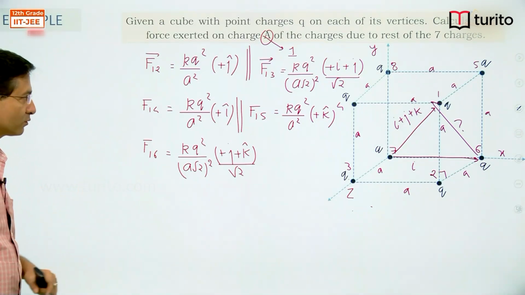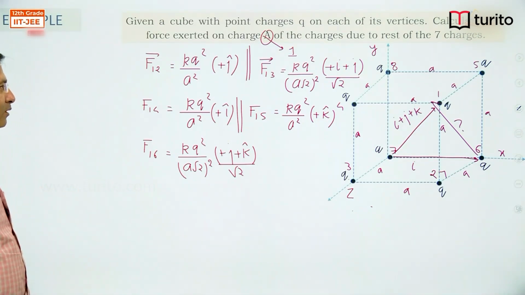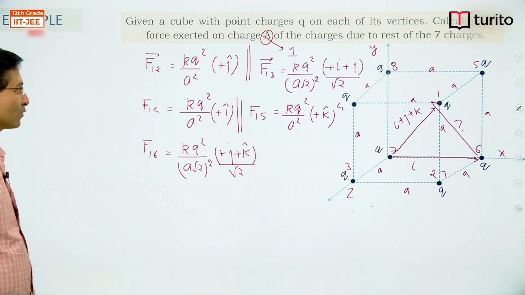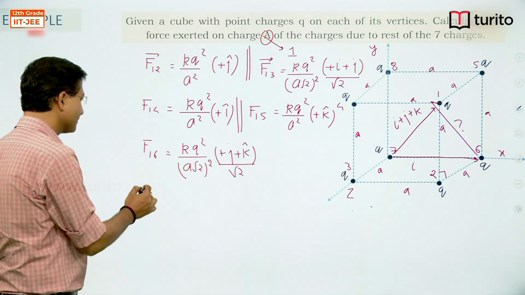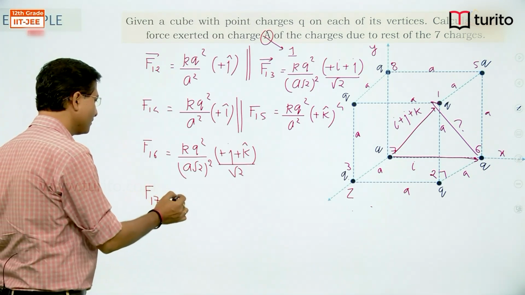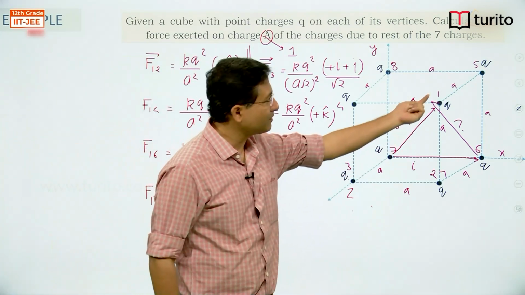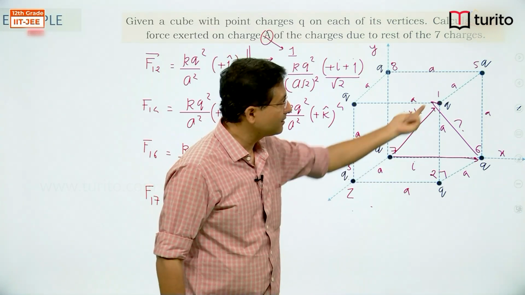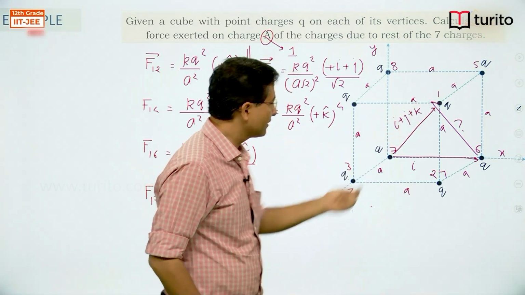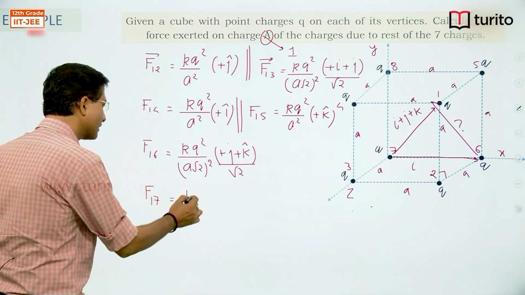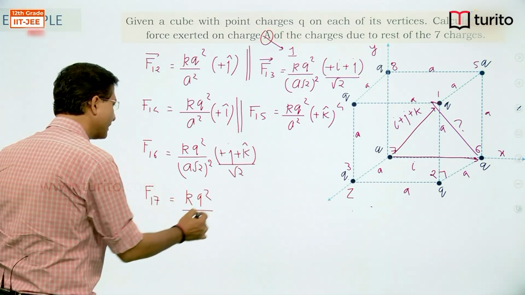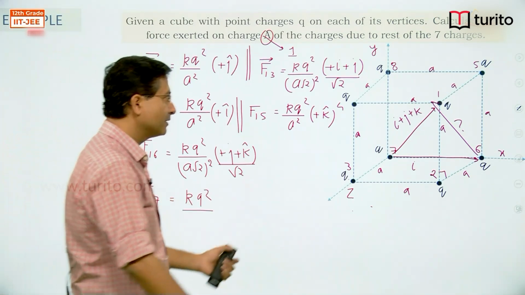F16 is over. Now F17, easy to tell. I have just written for F17 this vector i plus j plus k, right. So kq square divided by, what is the separation?